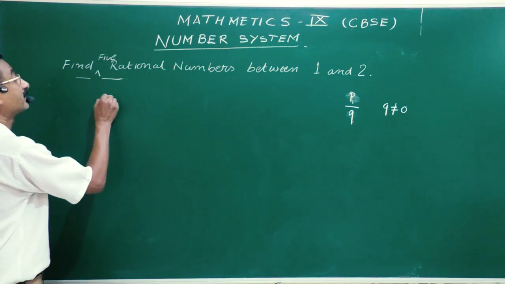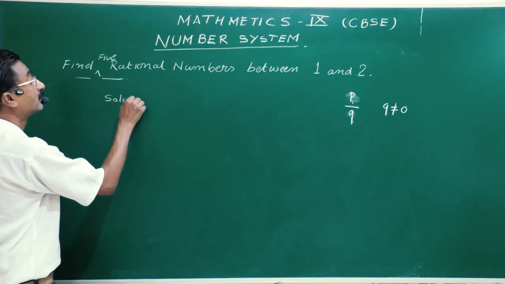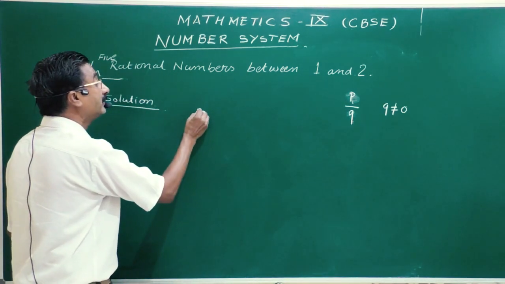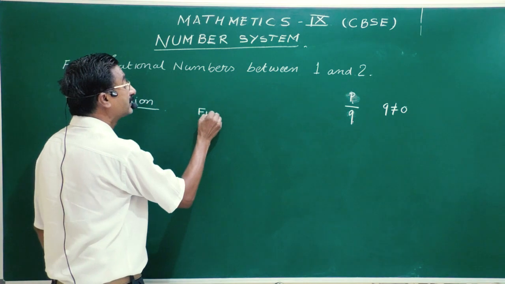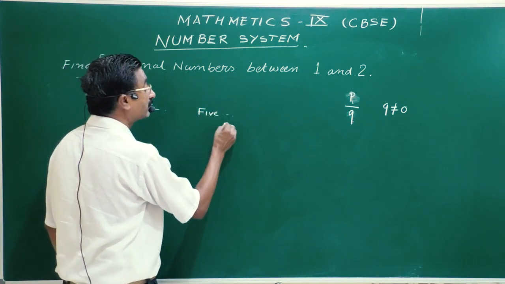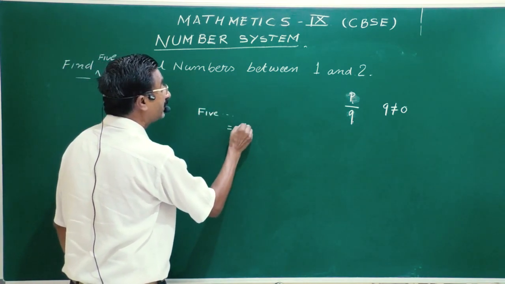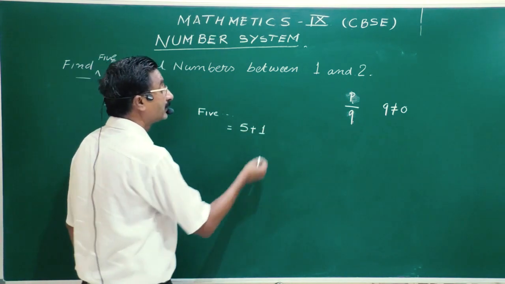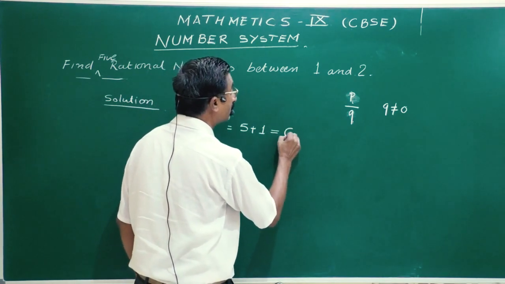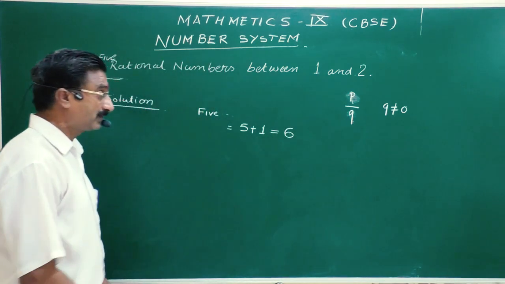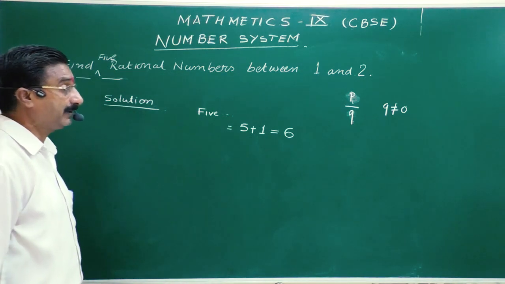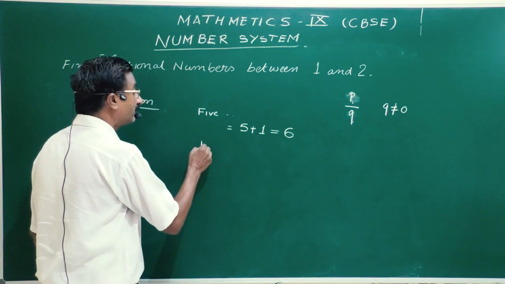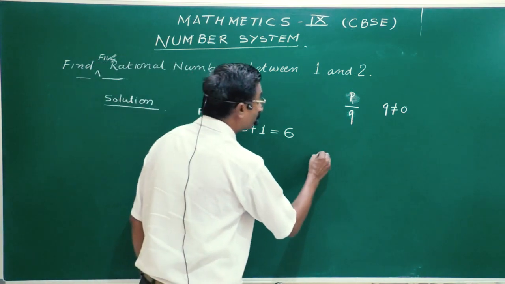The steps are: how many numbers do you need? That is 5 numbers. So first of all, you add 1. 5 plus 1 is equal to 6. Okay. Now we have to write down in between 1 and 2.